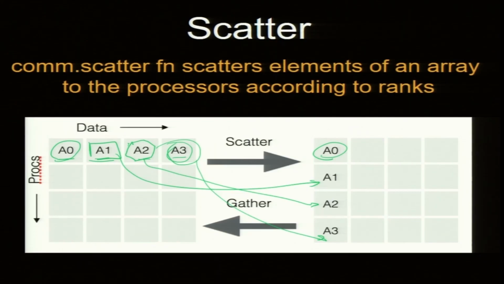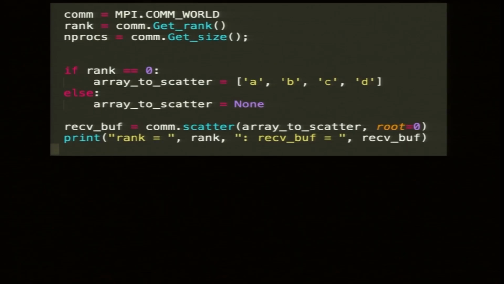Sometimes it is useful. In fact, we will come to one example where scatter is useful. Now the example. I thought some people were confused, but it is just the same code running on all the processors. Rank 0 handles this array to scatter.